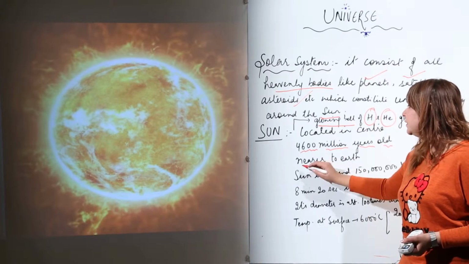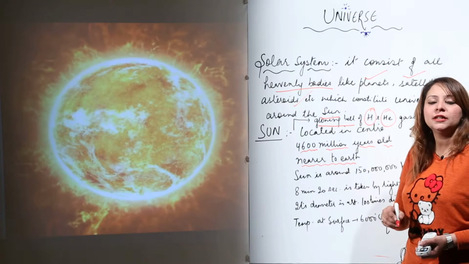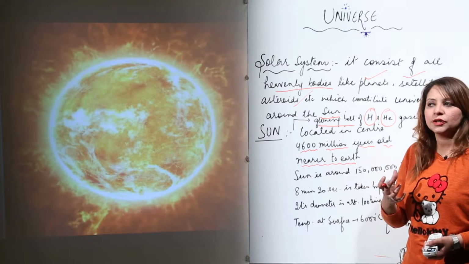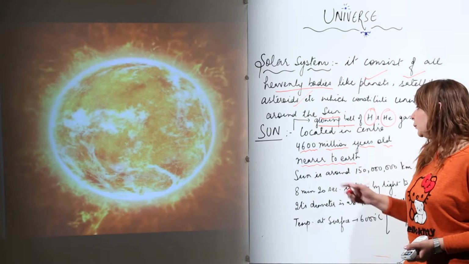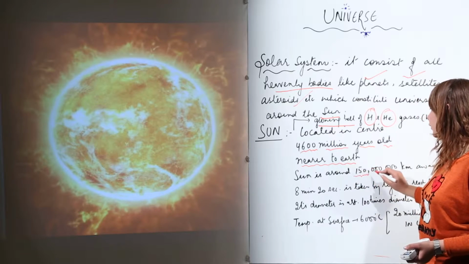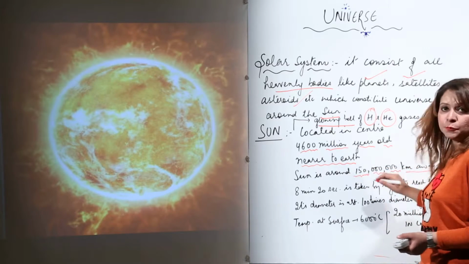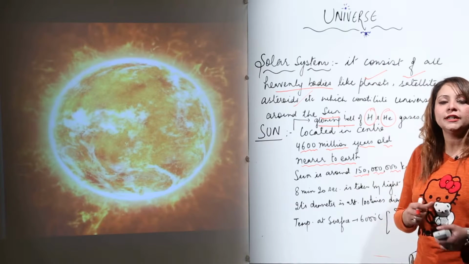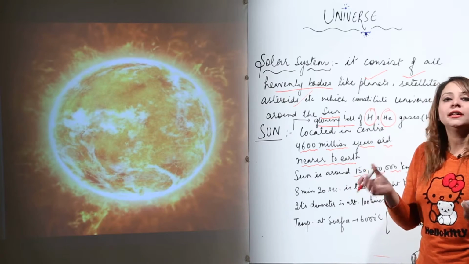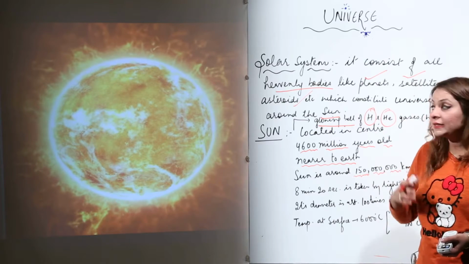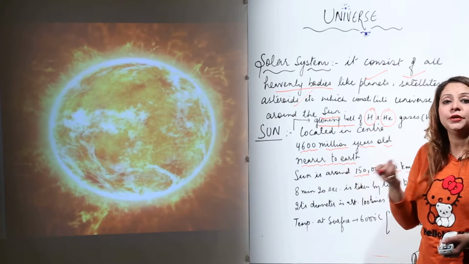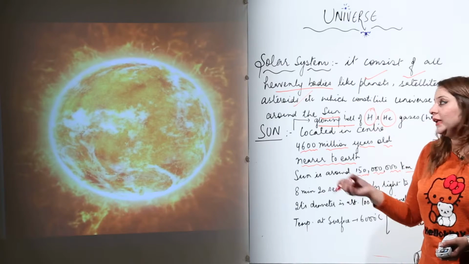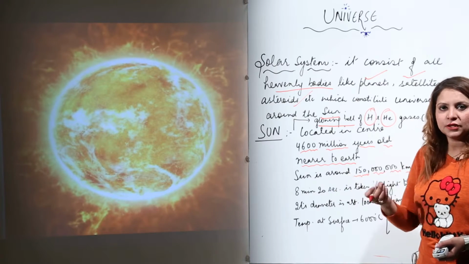And you know that it is nearer to the earth. That is why we consider it the biggest star nearer to the earth. Approximately, it is 150 million kilometers away from the earth. So we consider this the nearest star to the earth, and that is the reason it appears bigger. There are many stars which are still bigger than the sun, but they appear smaller because they are far from the earth. So it is the nearest star to the earth.